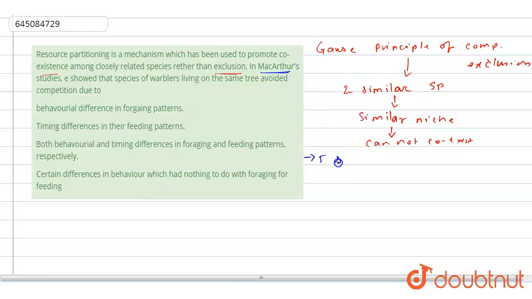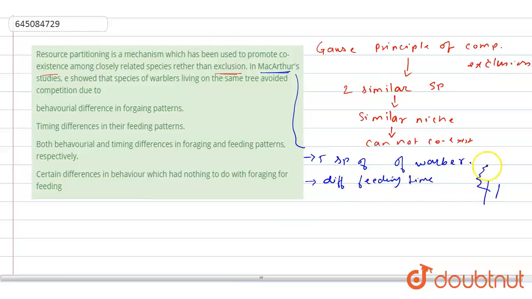But after that, what did MacArthur study? He studied the 5 species of warbler. Warblers are small birds. He studied that if these 5 different species of organism have different feeding time, let's say this is a spruce tree here, at a time one set of birds will come and feed on the tree, then they'll go, then another set of birds will come, so their feeding time is different.